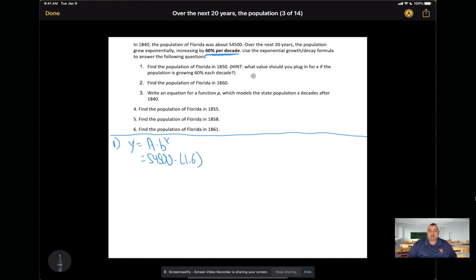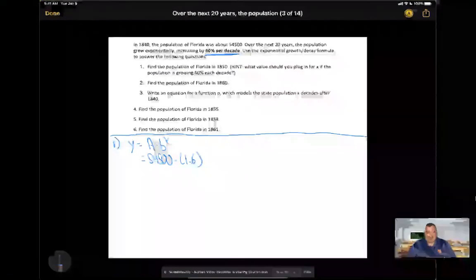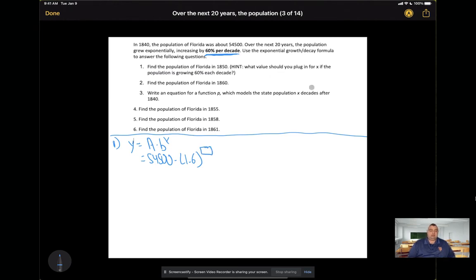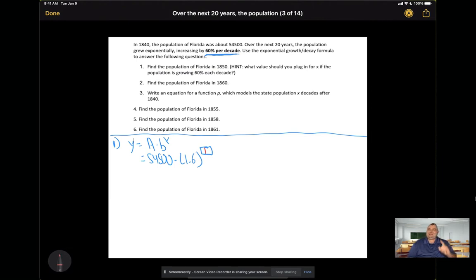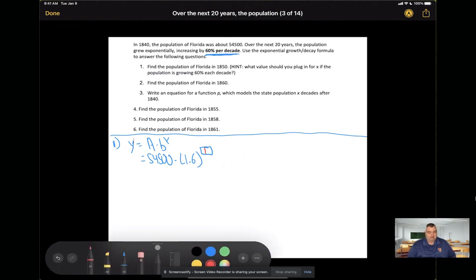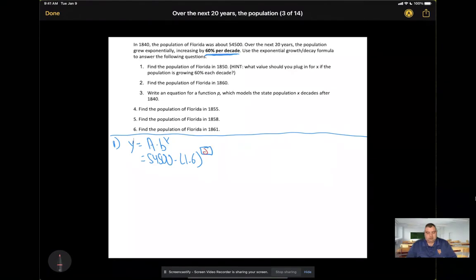And then the hint here is, what value should you plug in for x if the population is growing 60% each decade? It's important that we realize, if I plug in x equals 1, that doesn't mean 1 year. That means 1 decade. If I plug in x equals 2, again, that doesn't mean 2 years.